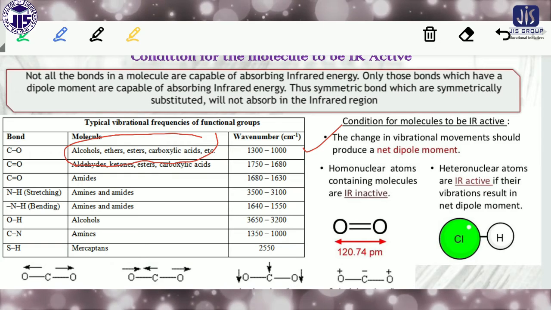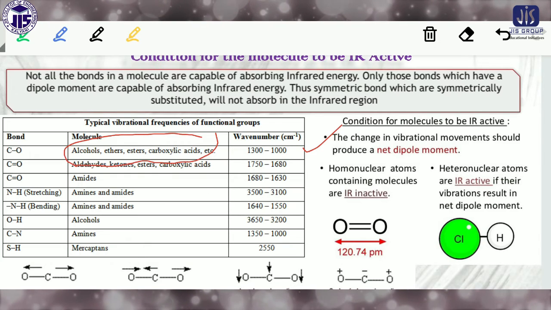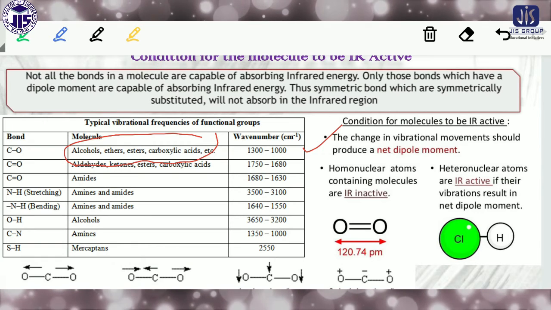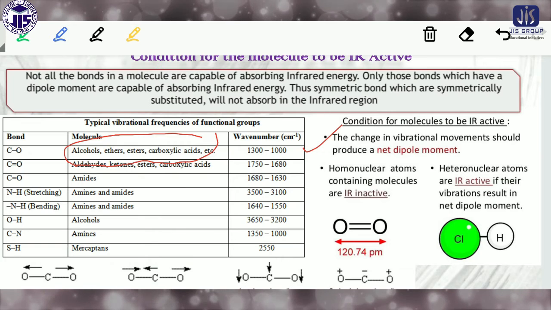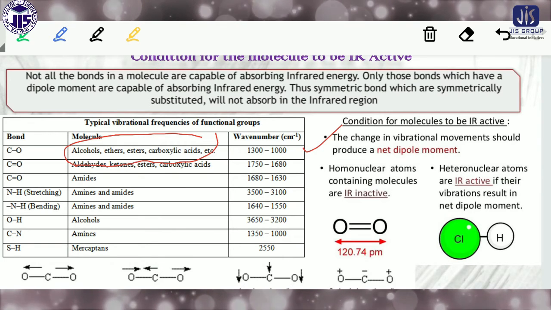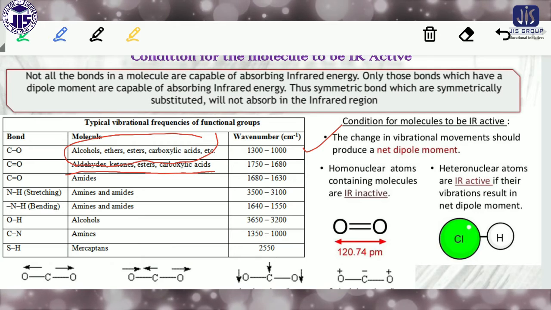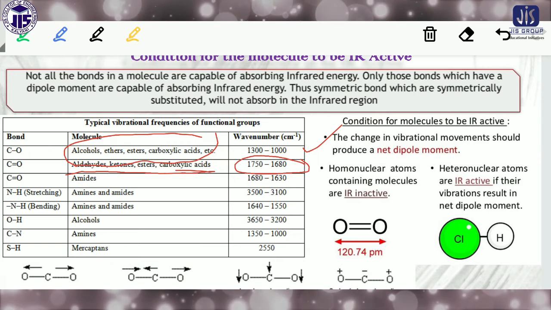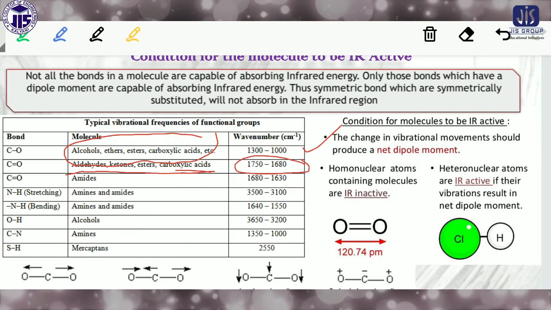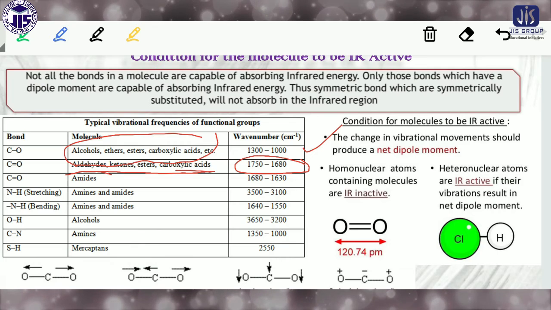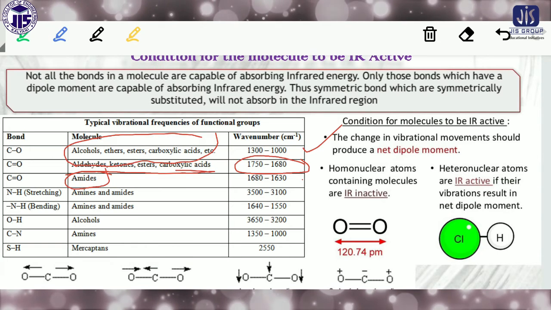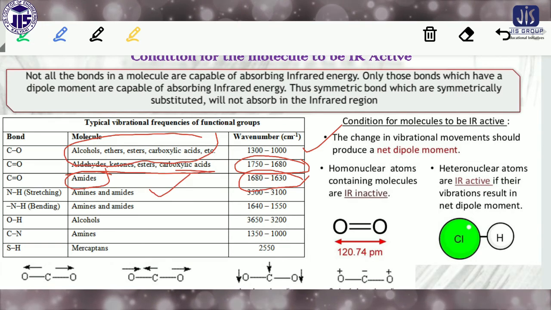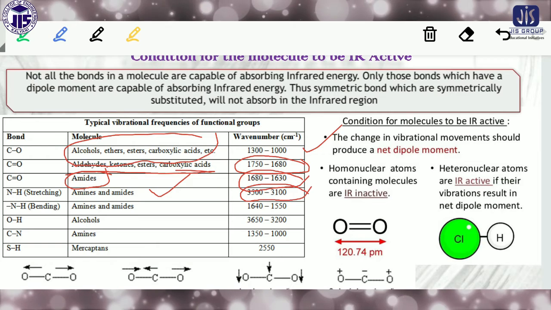If you get a peak in this region, you have to think that your sample may contain alcohol or ether groups. In the same way, if aldehyde, ketone or ester is present, there may be a peak between 1750 and 1680 centimeter inverse. If there is a chance of amide, you will get a peak between 1680 and 1630. If there is any amine or amide, you will get a peak at 3500 to 3100.